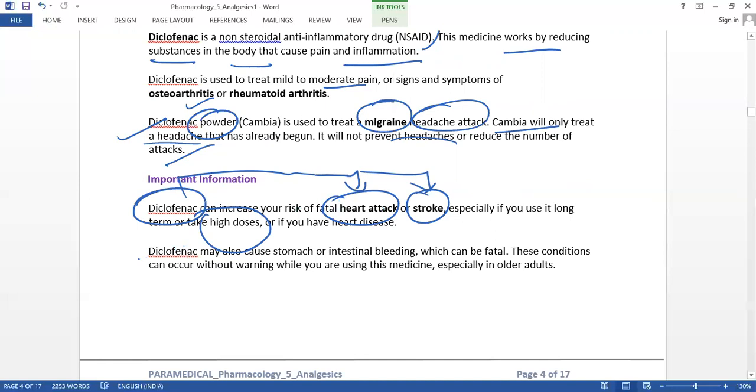This diclofenac also causes stomach and intestinal bleeding, which can also be fatal. These conditions can occur without warning also. While you are using this medicine, without warning, in the sense it may cause a sudden attack also. You may not notice for 1 week. It may happen suddenly, so that may be one of the serious problems of this medication.